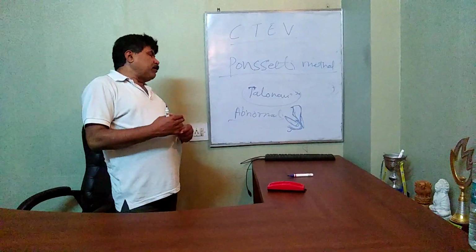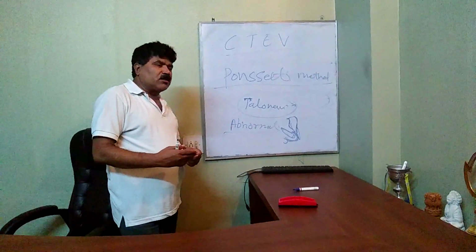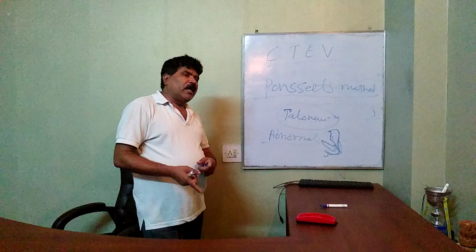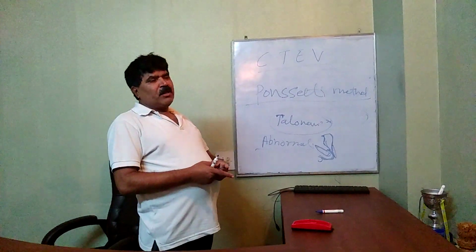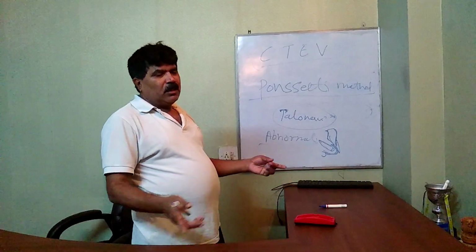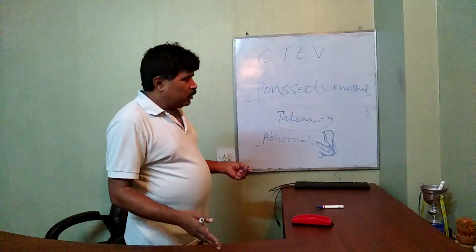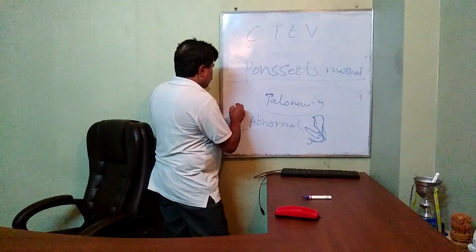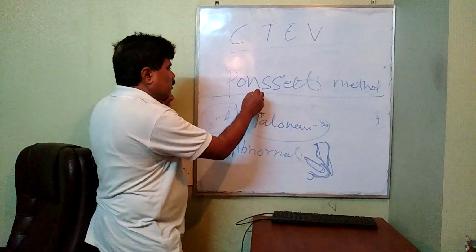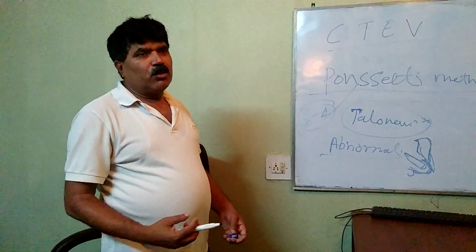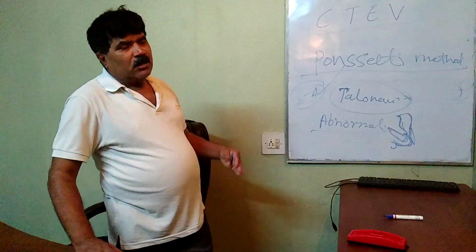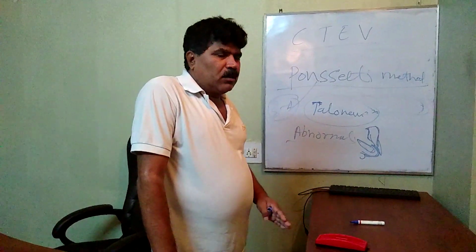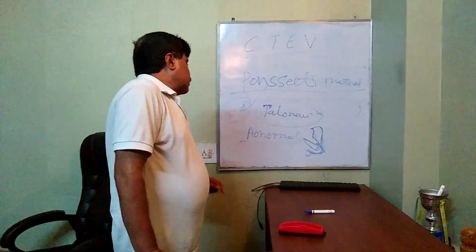So after one plaster, two plasters, three plasters, you will find the talus goes into the normal position. It gets unlocked first and then locks in the normal position. Once the talus goes into the normal position, every deformity is corrected. Again it needs 3 to 4 serial casts in the Ponseti method. It is also a very good method. Nowadays Kite's method is not used. The Ponseti method is quite commonly used in our scenario.